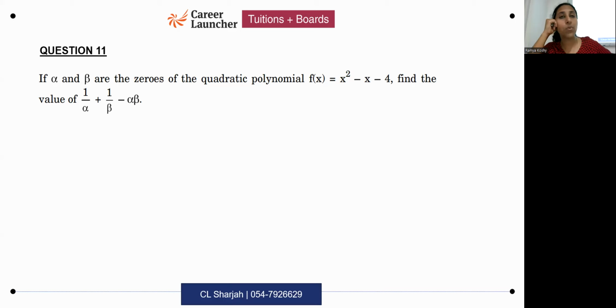In this type of question, many of you have the tendency to first find the value of the zeros and then substitute and do it. It is okay when you can factorize, that's all right. But always try to use, especially when you have expressions where it is easy to write in terms of alpha plus beta and alpha beta, please use that method. Write in terms of alpha plus beta and alpha beta as we learned and substitute the minus b by a and c by a values. That is better, because then you don't have to check whether the polynomial can be factorized or not. You will not waste your time there.